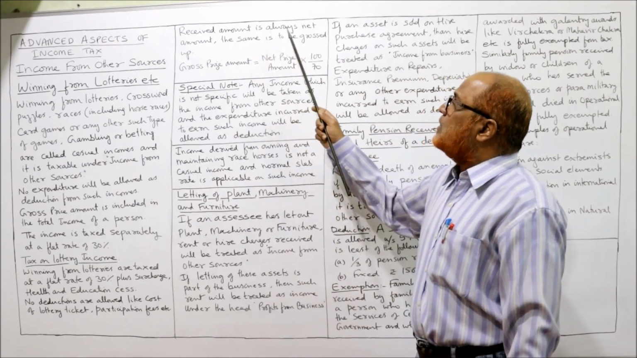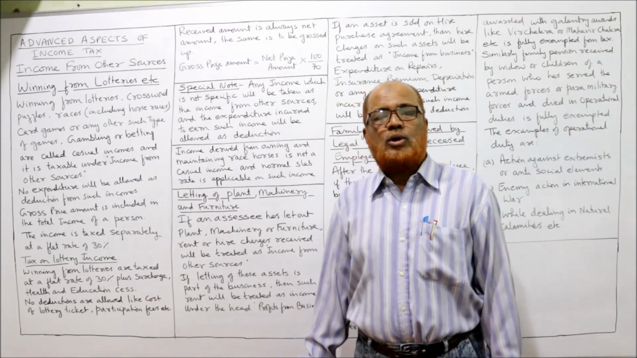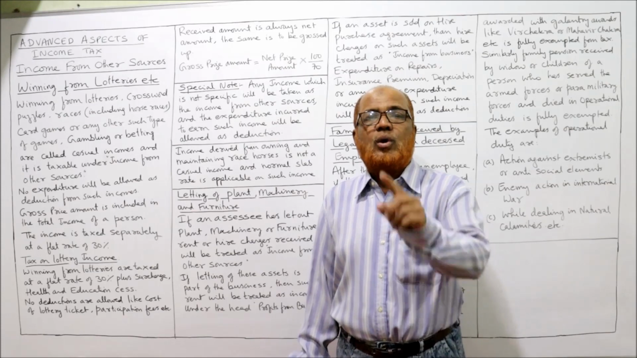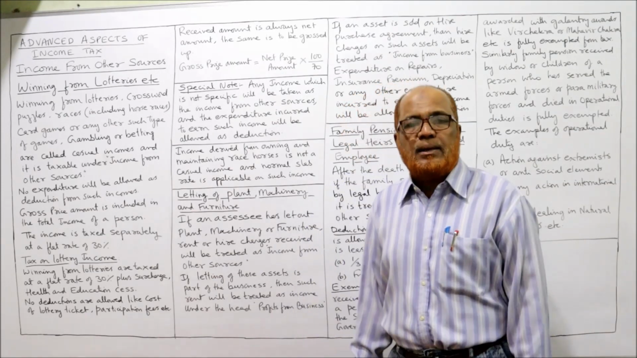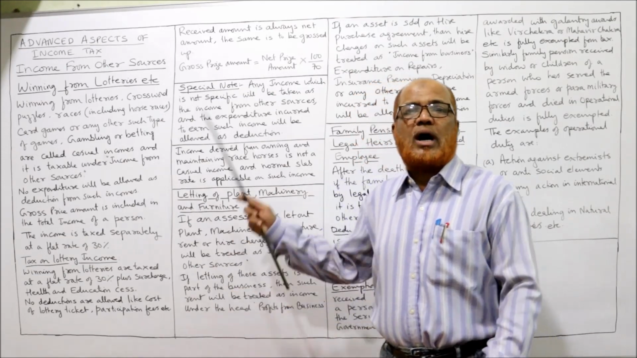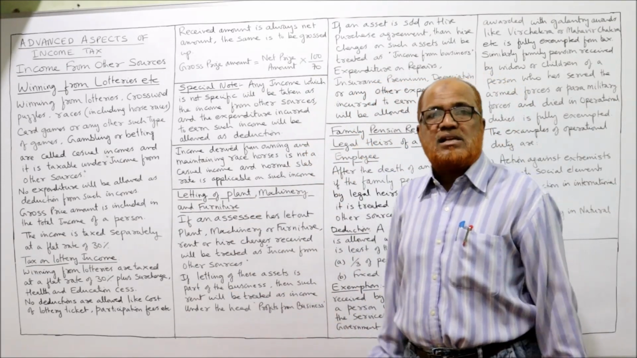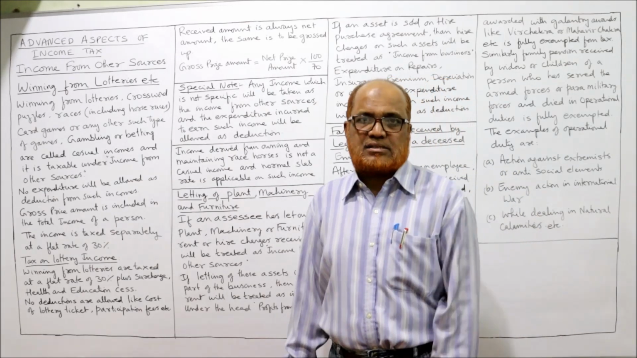Now, the received amount is always the net amount, and the same is to be grossed up. Just now I told you, if in the problem the received amount is given, you have to gross it up. So how to gross up? Multiply net amount into 100 by 70. Why 100 by 70? Because 30% is the TDS.